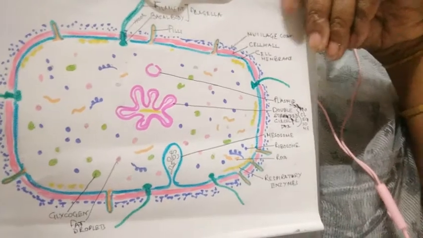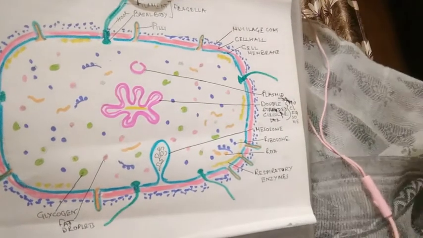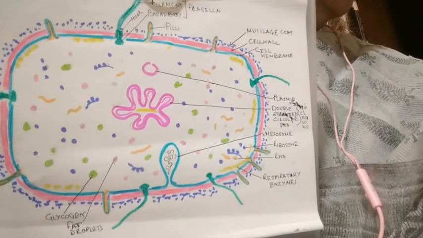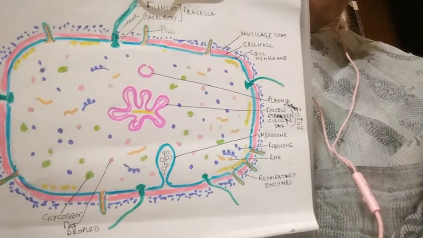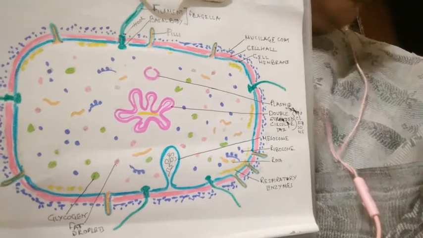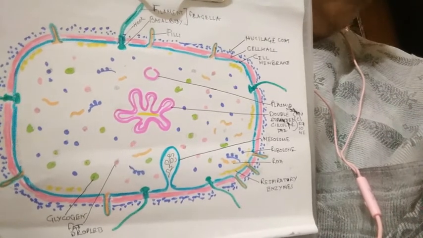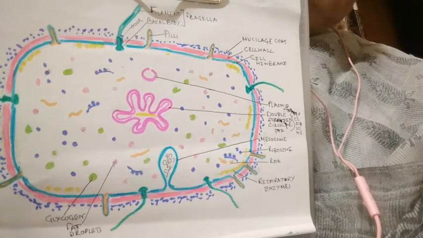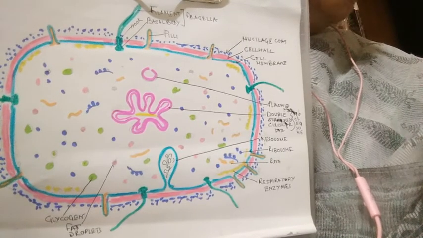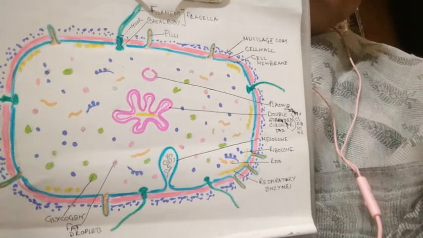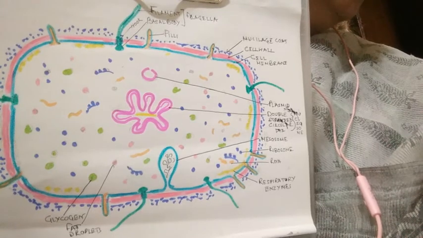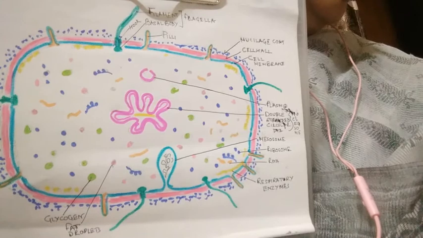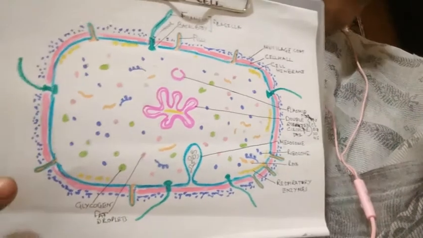Clear? And apart from these, there are various other activities by bacteria. Single cell protein: many bacteria are used for getting single cell proteins, like Methylophilus methylotrophus. Many bacteria are used for production of vitamins, like riboflavin is produced from Clostridium.